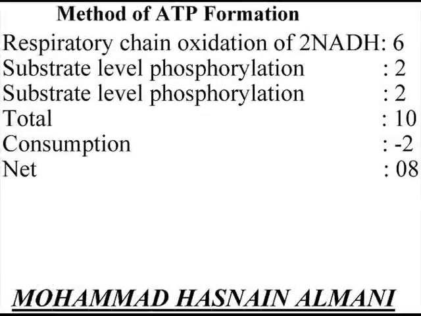Method of ATP formation: respiratory chain oxidation of 2 NADH gives 6, substrate level phosphorylation 2, substrate level phosphorylation 2, total 10, consumption minus 2, so the net ATP formation is 8 molecules of adenosine triphosphate, meaning ATP.